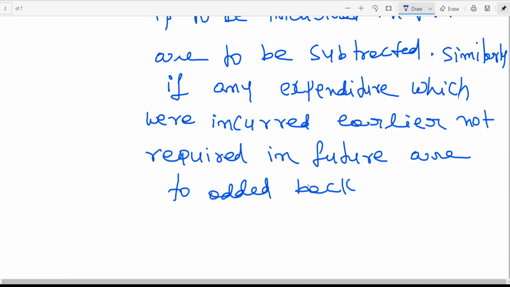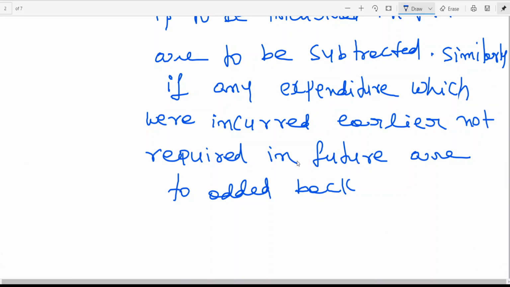That means today I was expecting 10,000 rupees. A simple example. My firm was paying rent. The partner who is going to join the firm has his own premises. So he said, okay, you use my premises. That means the 10,000 rent per annum which I am paying, in future I need not pay. So when I calculated average profit, which did I take into consideration? The rent that has been paid during the last 3 years, I have considered.